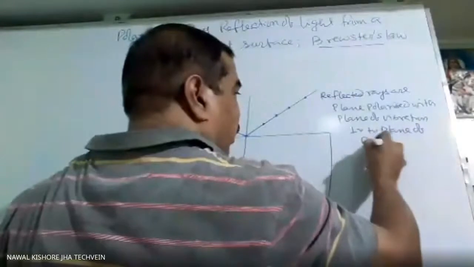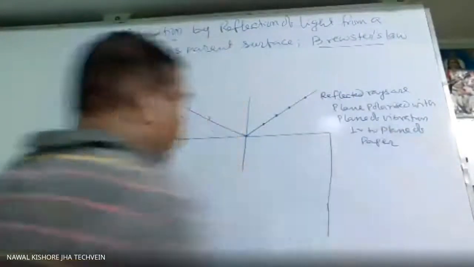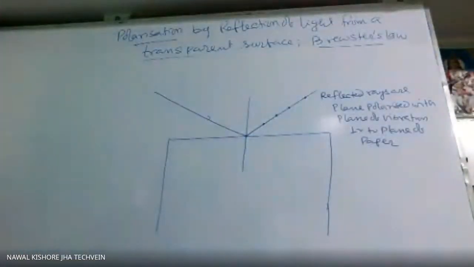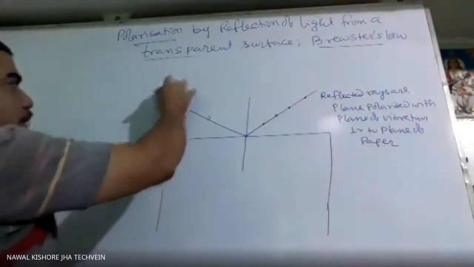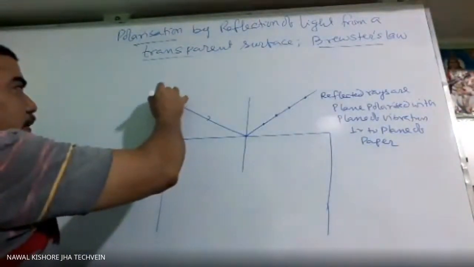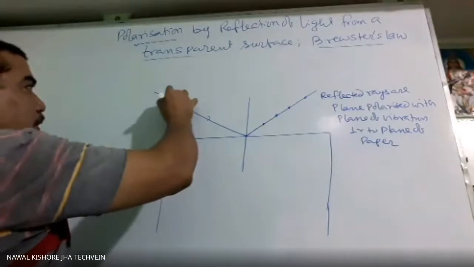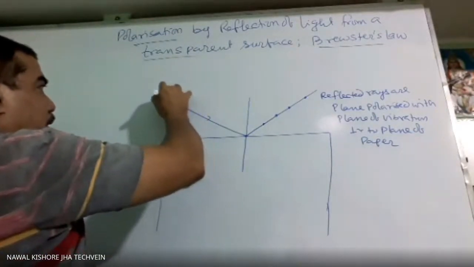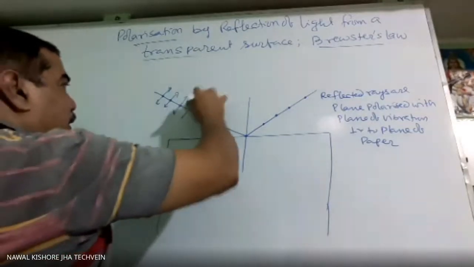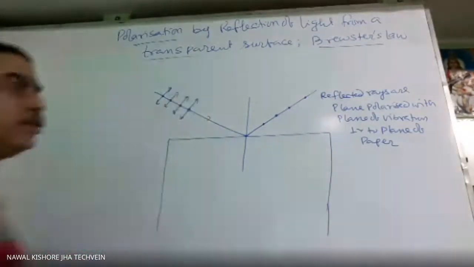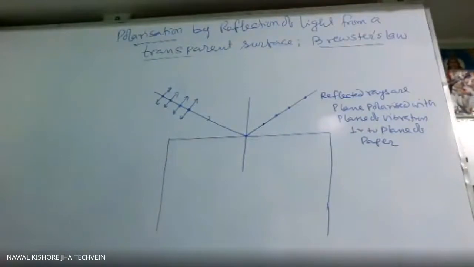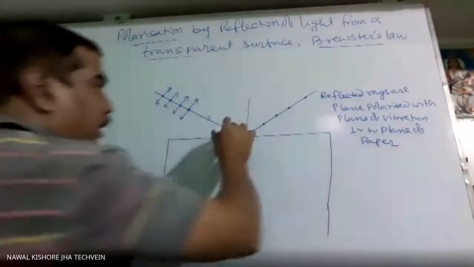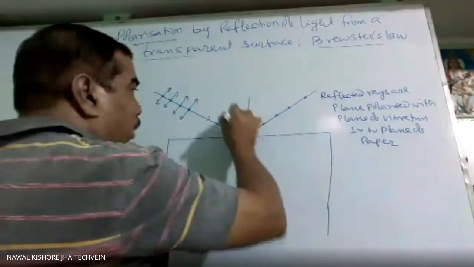When you are writing in your copy, you write plane of paper. I can write plane of whiteboard, no problem. So this is unpolarized light. This will happen at a particular angle, and this angle we call the polarizing angle.